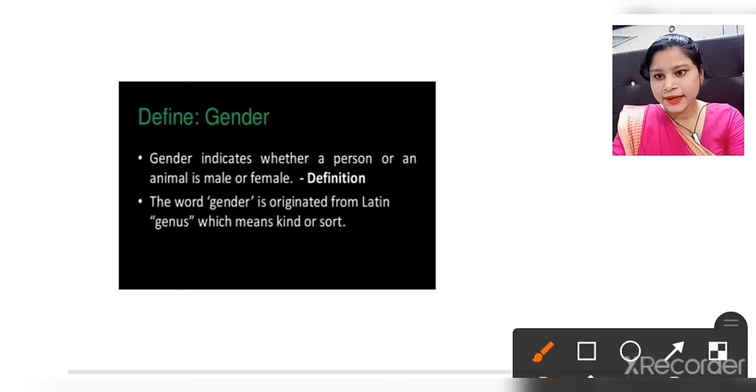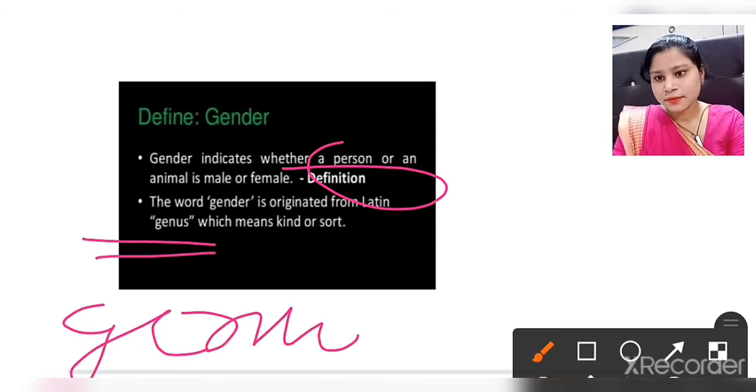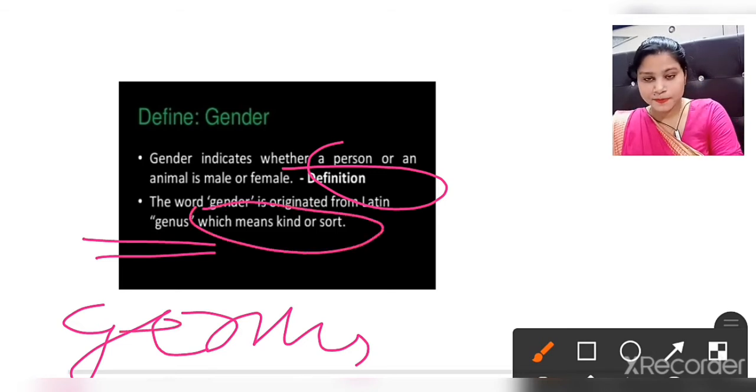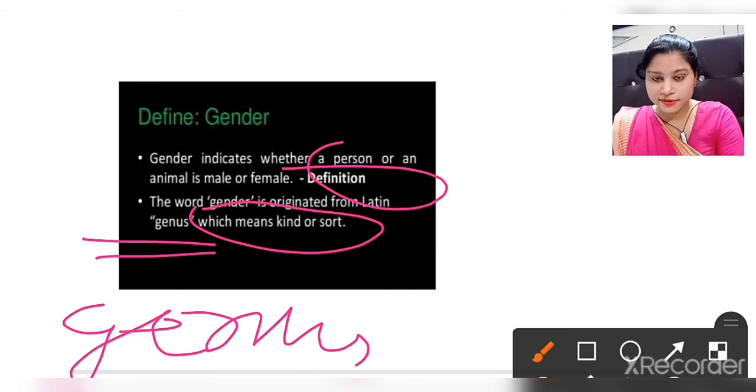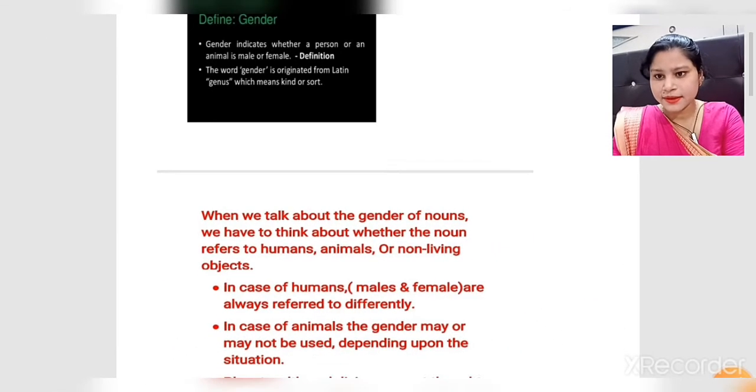The word gender originated from the Latin word genus, okay, the Latin word genus, which means kind or sort. We have taken this word from the Latin word genus, which means kind or sort. Clear? So that is gender.